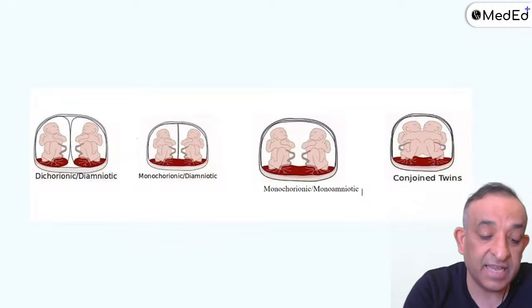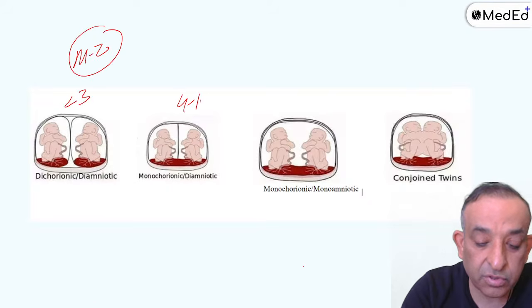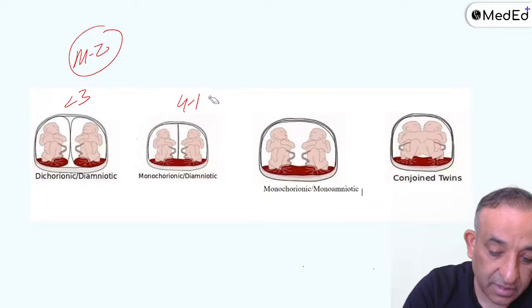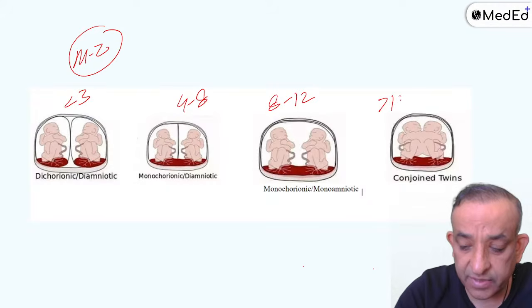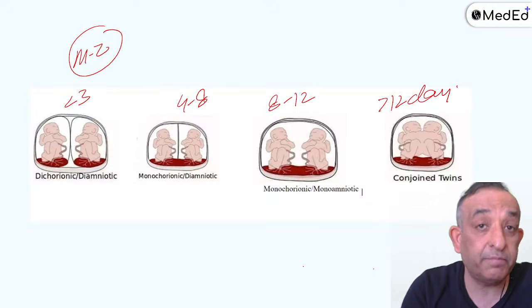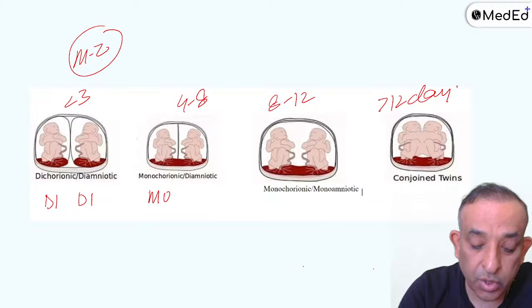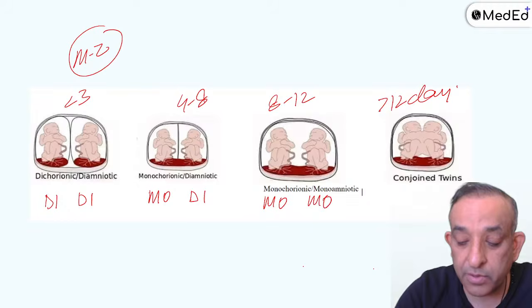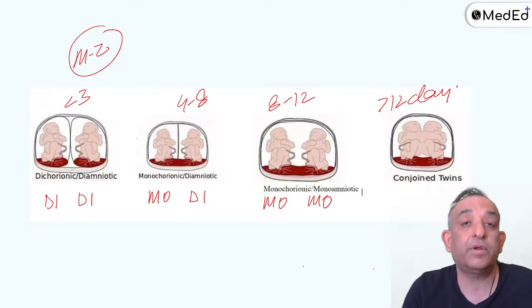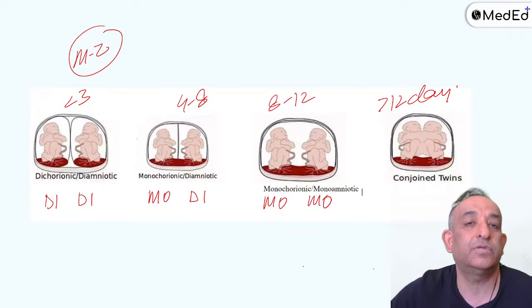So, we always say in monozygotic twins, remember less than 3 days, 4 to 8 days, 8 to 12 days, and after 12 days. If it is splitting before 3 days, we say it is dichorionic diamniotic. Splitting after 4 to 8 days, it is monochorionic diamniotic. And after that, 8 to 12 days, it is monochorionic monoamniotic. And after that, it is conjoined twins because the embryonic plate is already formed. So if the cell mass splits after 12 days, then it's going to be a conjoined twin.